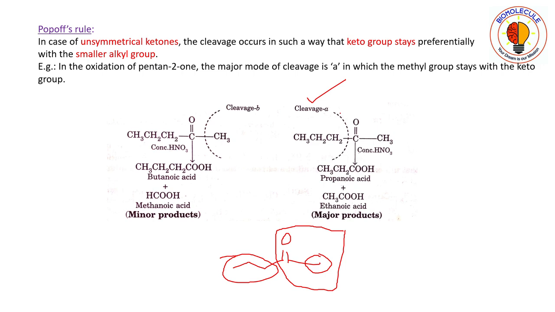Okay, and this will give us the major product. If we do the reverse, we will get minor products. So always remember that for unsymmetrical ketones, the keto group must remain with the smaller alkyl group. In this case it is the methyl group.